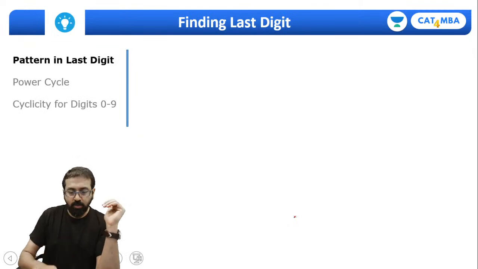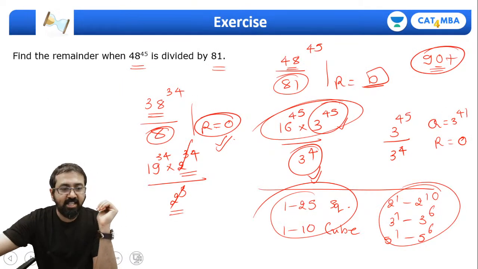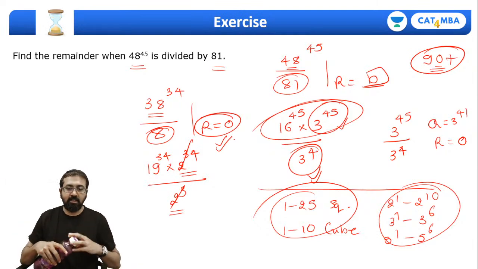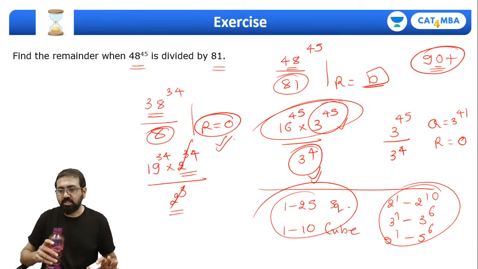So now let's quickly discuss. If you want, you can note down this point and then we'll discuss the concept of cyclicity. Next 20 minutes, cyclicity. Beautiful concept. I'm sure you will really enjoy it, guys.